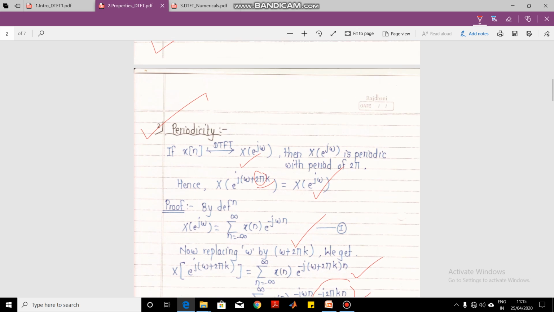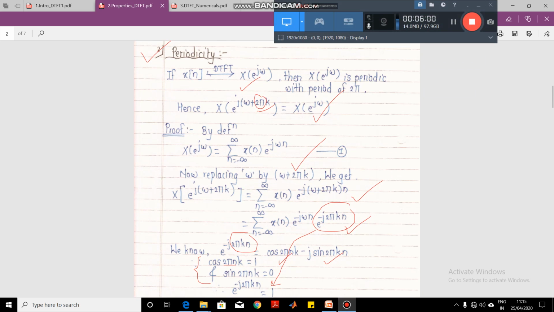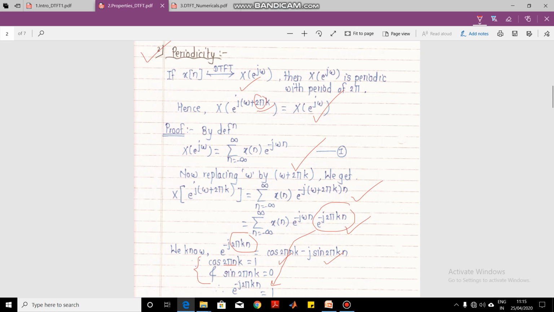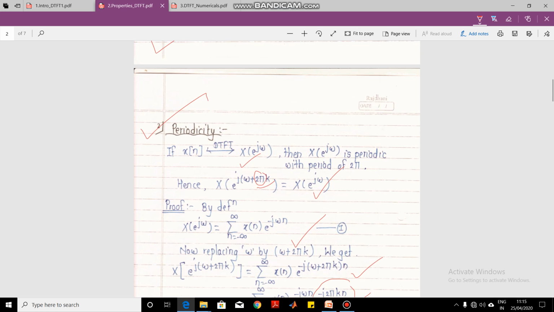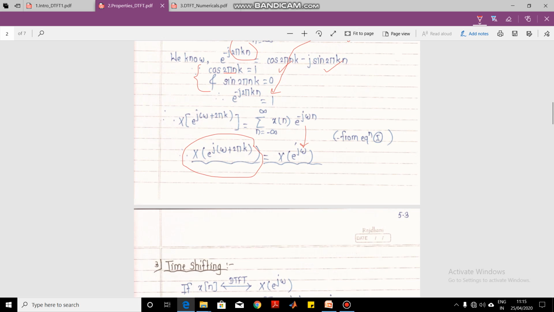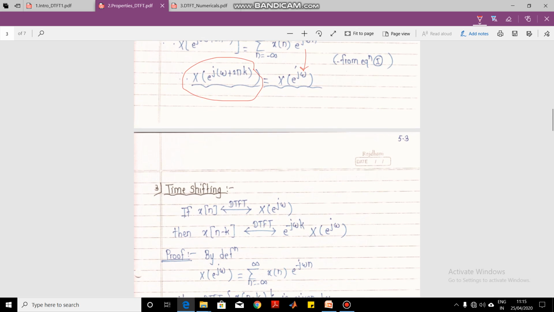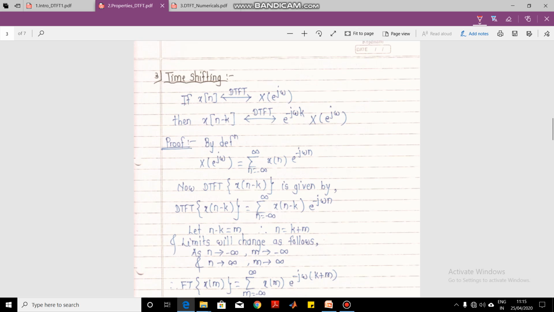So this shows that the signal DTFT is periodic in nature, or the spectrum DTFT is periodic. It satisfies the periodicity property. So this is the proof of the periodicity property, and you should remember it. In simple terms, the spectra of DTFT is periodic, and it is periodic with an interval of 2 pi. That is the summary.